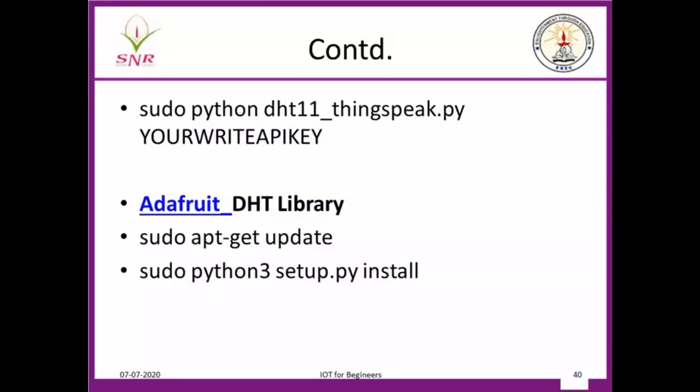ThingSpeak cloud, it is very easy. You get an account, go inside, you generate a channel, and automatically the key will be generated. Get the key and put it here. So you have to install the Adafruit library, and urllib2 also you have to install.